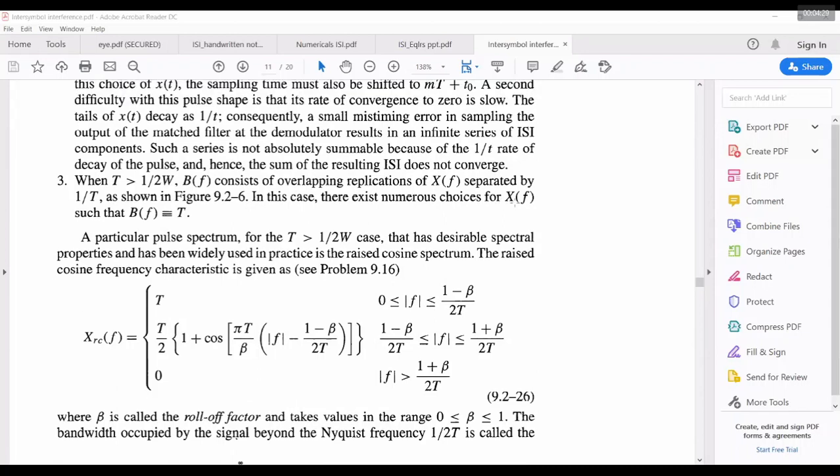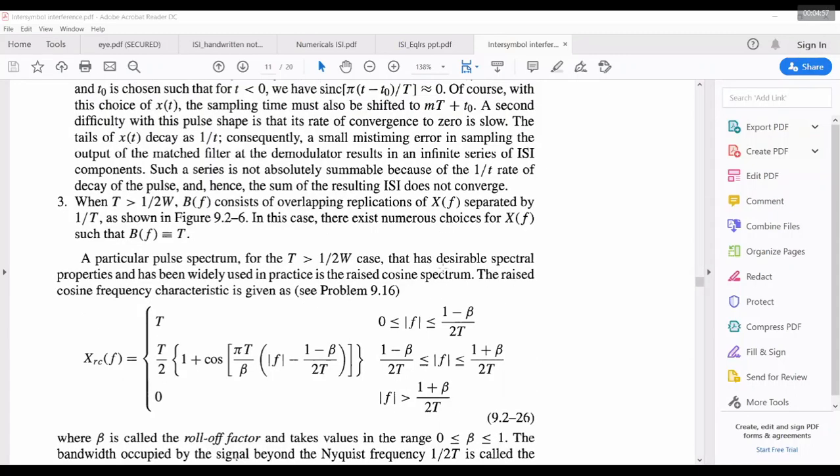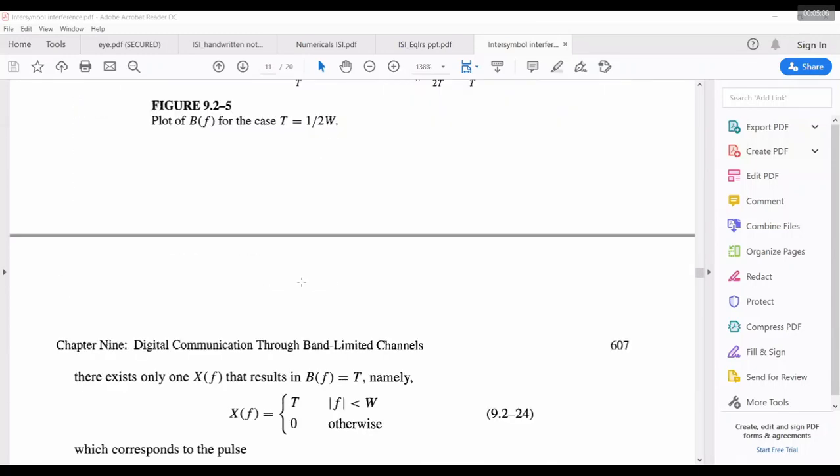And in this case, there exist numerous choices of X of f such that B of f is equal to T. Numerous choices means I can have a raised cosine, I can have another filter, any other pulses I can have except sinc. Can have so many pulses to mitigate the effect of ISI. So you can see that a particular pulse spectrum for the T greater than 1 by 2W case has desirable spectral properties and has been widely used in practice, which is called raised cosine spectrum. So the third case is basically raised cosine, then square root raised cosine, duobinary, modified duobinary, like that. So many cases are possible in the third case, where we have a figure something like this.